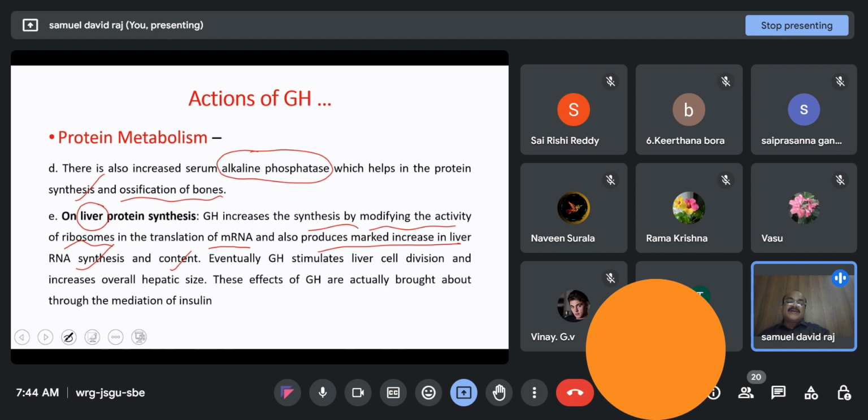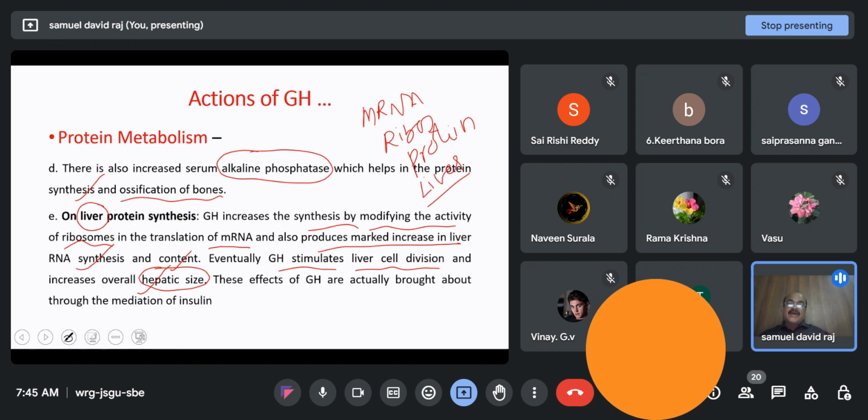Thus, eventually, growth hormone stimulates liver cell division and increases overall hepatic size. So, because it promotes the mRNA synthesis and modifies the activity of ribosomes, thereby promoting protein synthesis and finally stimulating the division of the hepatocytes of the liver, it increases the overall size of the liver.